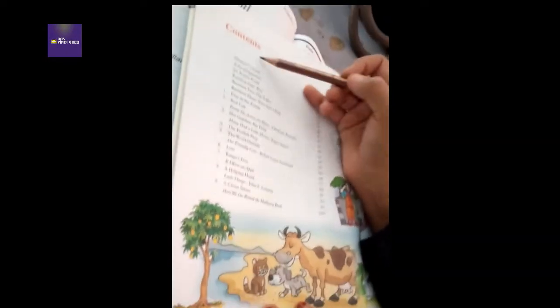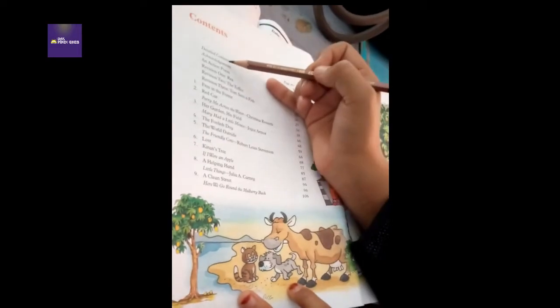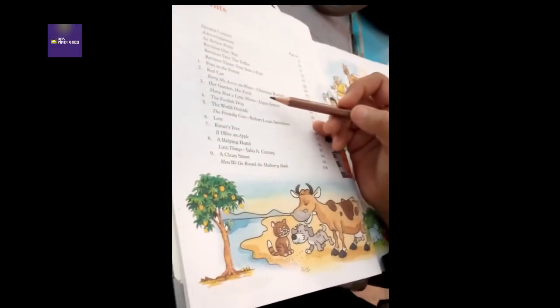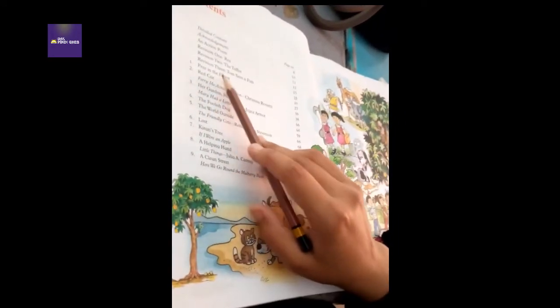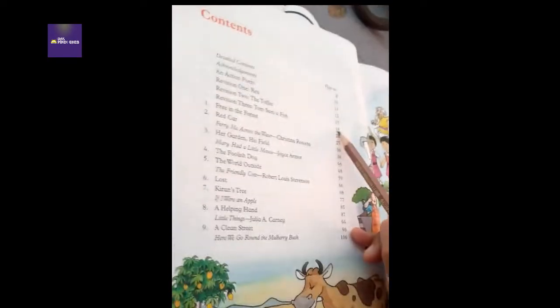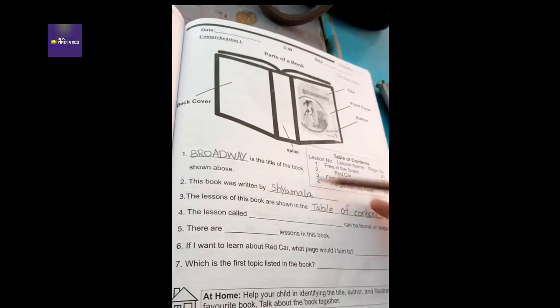It is called contents, meaning the number of lessons or the page number are mentioned in this portion. For example, Free in the Forest, we can find on page number 18. The lessons of the book are shown in the table of contents.